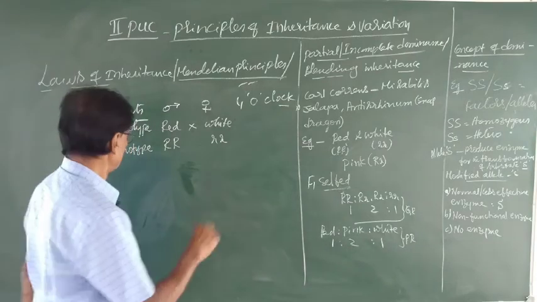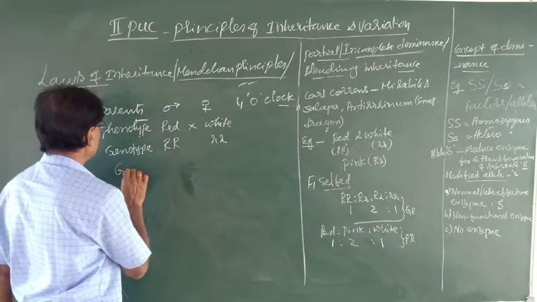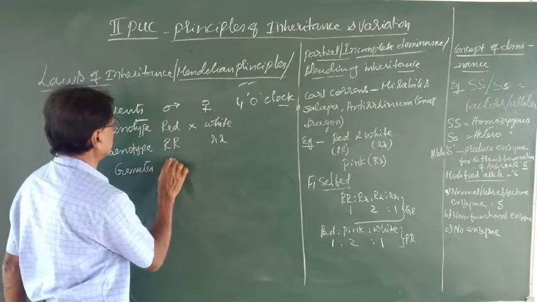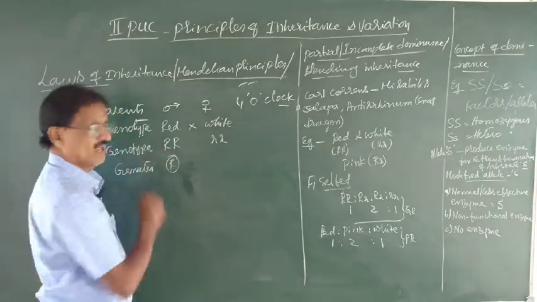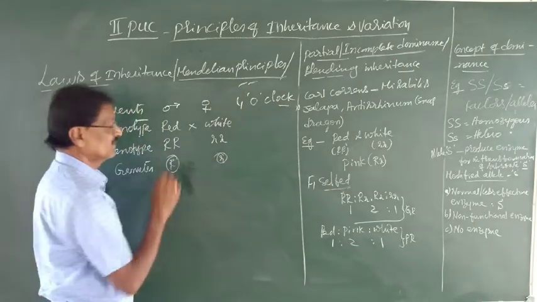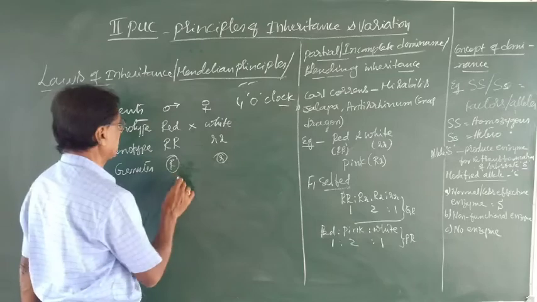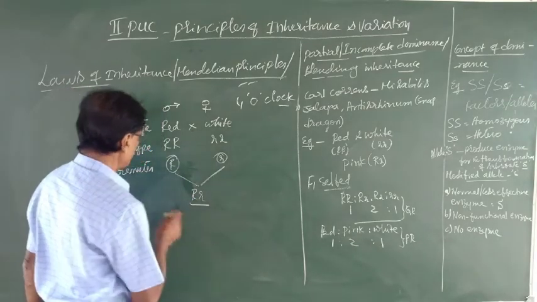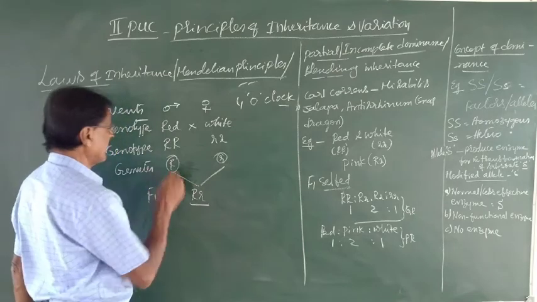recessive factors. Then how many types of gametes are we going to get? Only one type, that is capital R, due to the law of segregation. And here also one type of gamete, that is small r. Whenever these two fuse together, you get the F1 plant.